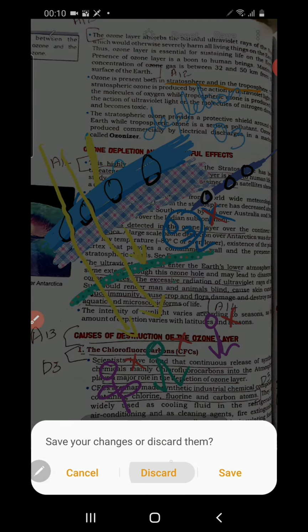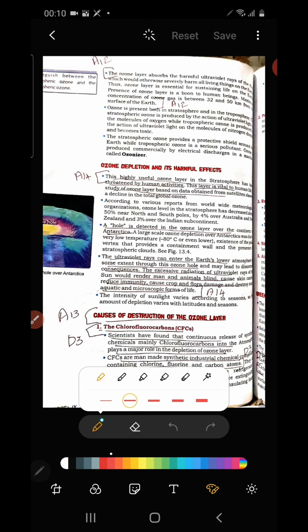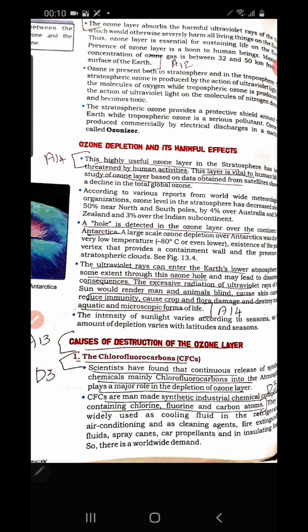Clear? So let us underline these points. Here you see the points. Let us underline. Yes, so here you see we underline this.